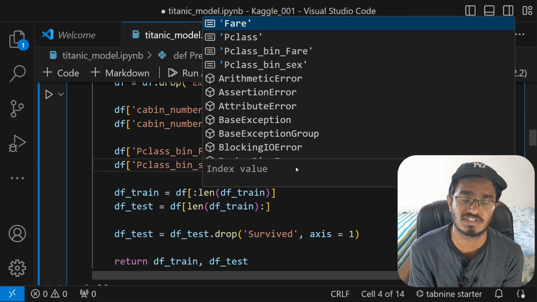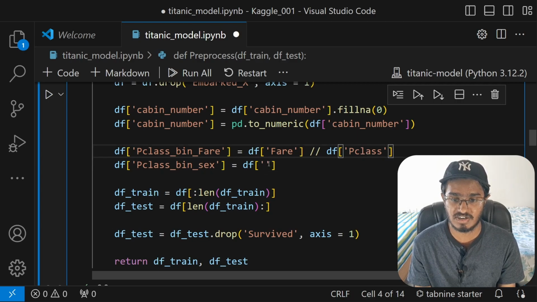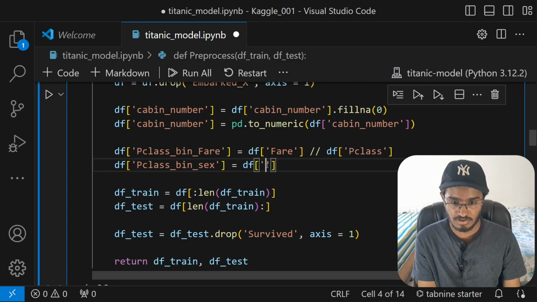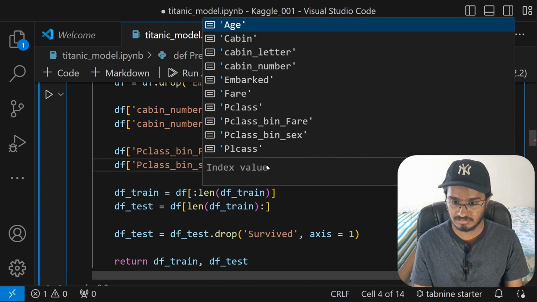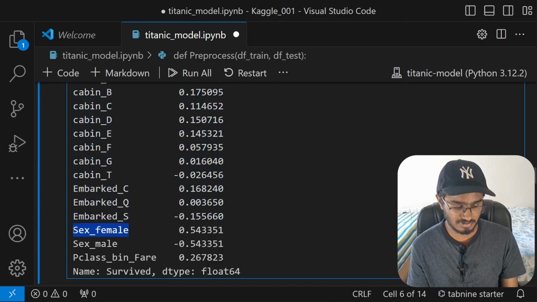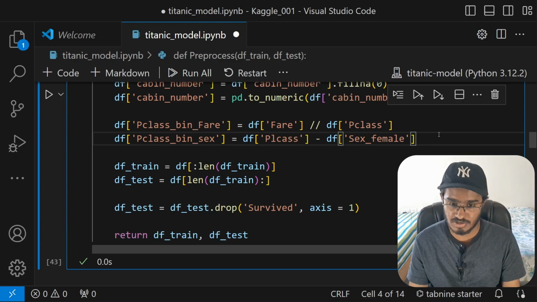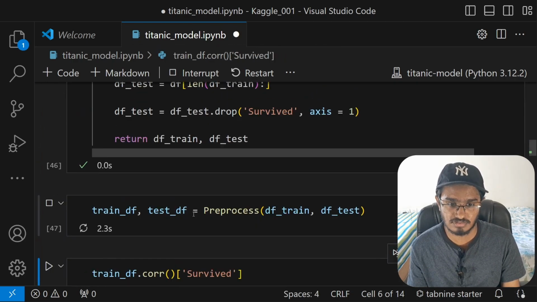I'm just making these correlations up. You can try dividing it, you can try multiplying it, you can try any type of method that you wish. For the first one, I divided, and for this one, I will be subtracting to get a single valued number. I'm just thinking it through with an example in perspective. All right, so p class minus female, or what is it called? Just copy this, paste it over here. Now we've created another new column, and this should again give us a strong indicator as well.